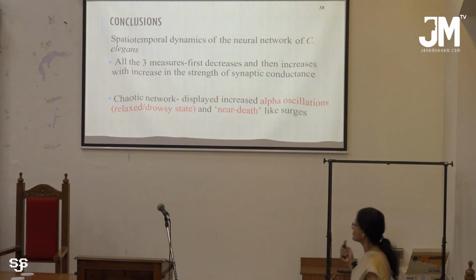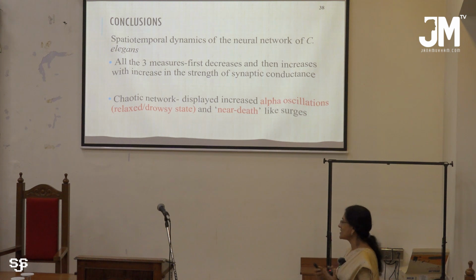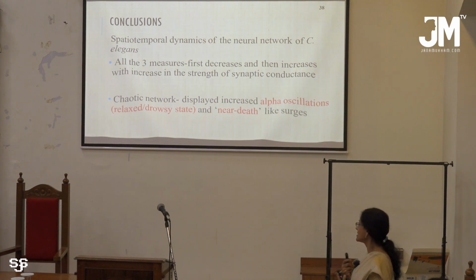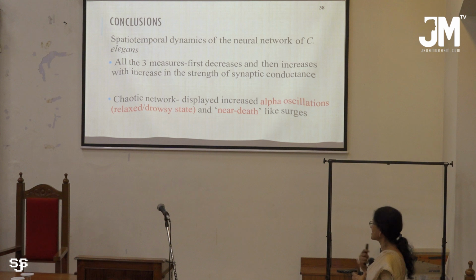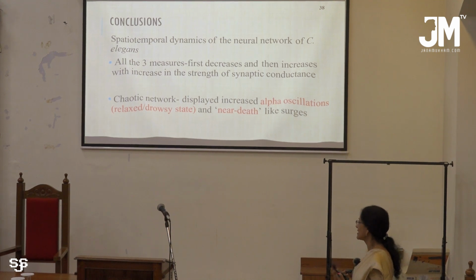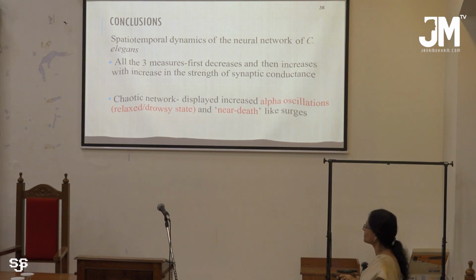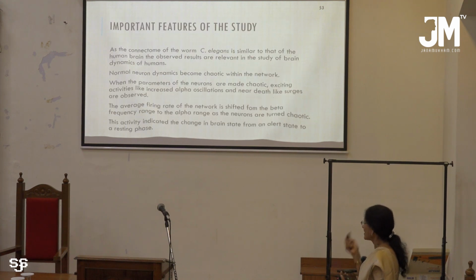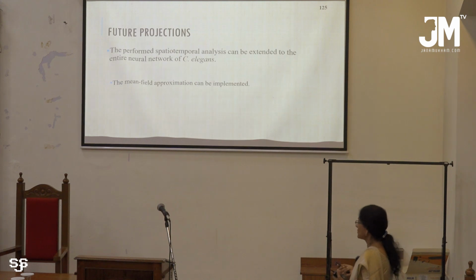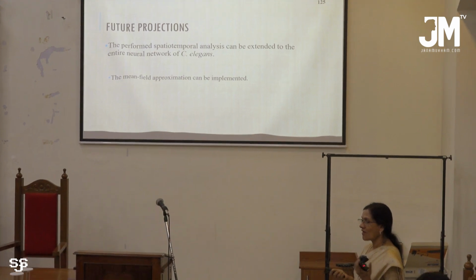Now we have seen all three measures, that is entropy, bursting synchronization, and firing rate. All of these first decrease with synaptic conductance and then increase. Alpha oscillations are displayed by the chaotic network, and near-death surges are also characteristic of chaotic neurons. All this I have already explained. Now, these are the future projections: you can extend the work to all 302 neurons of the C. elegans, and mean field approximation can also be implemented.